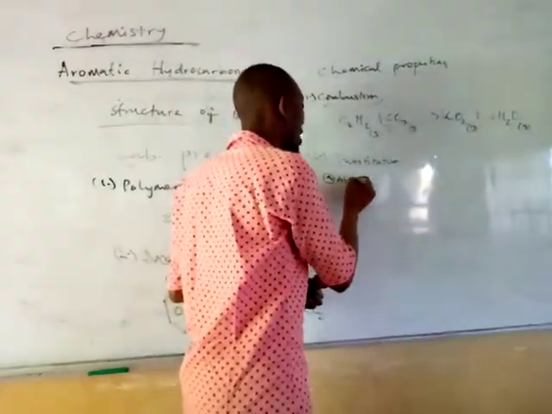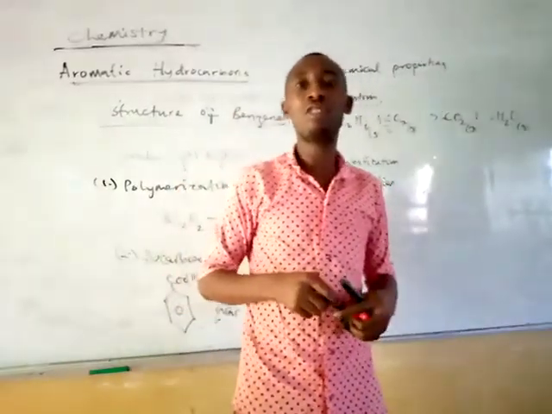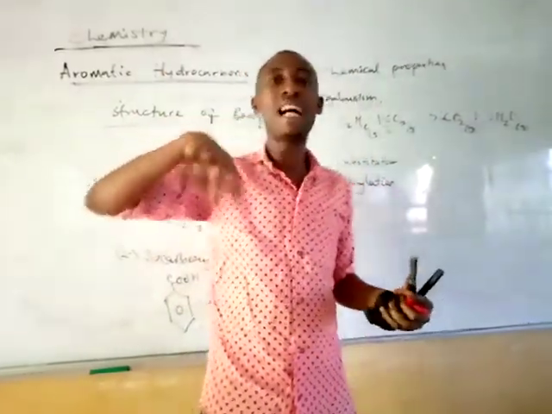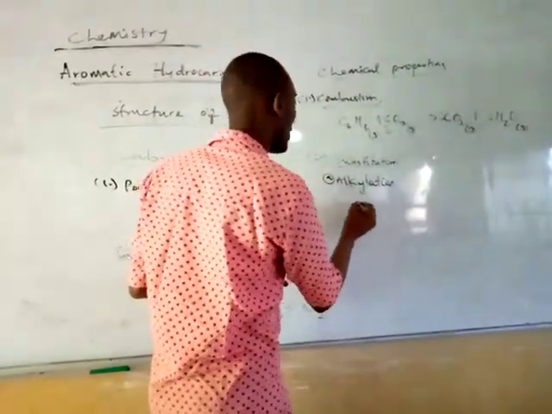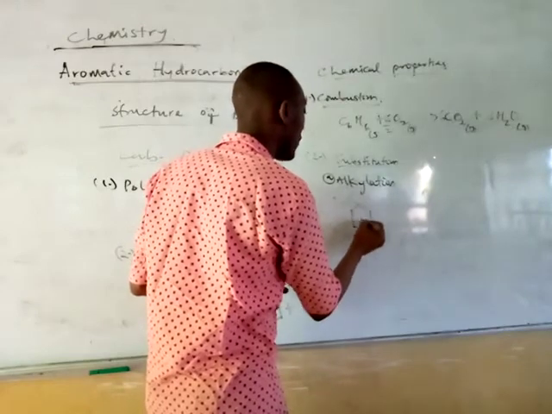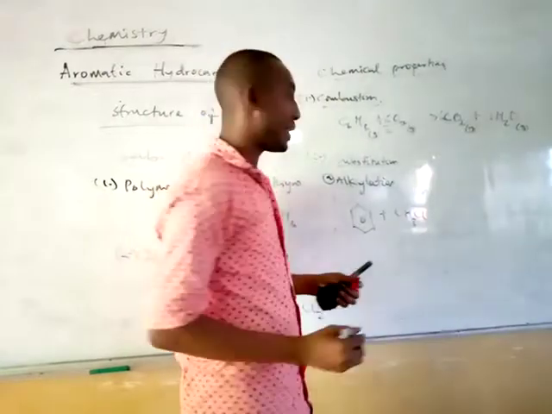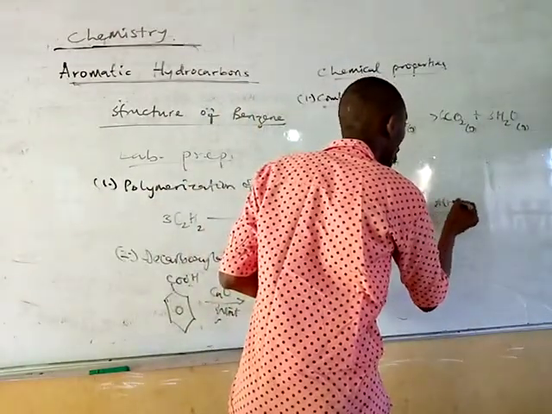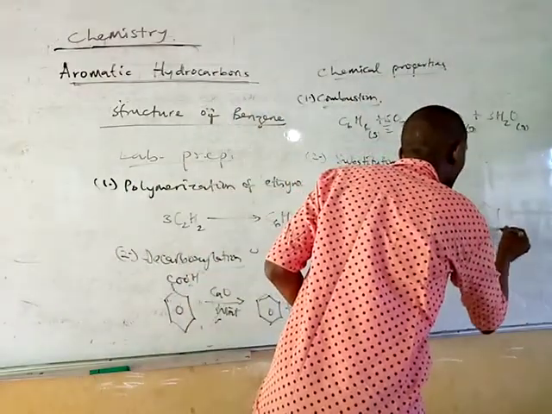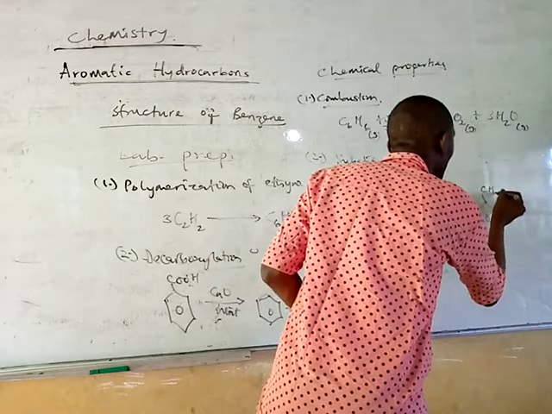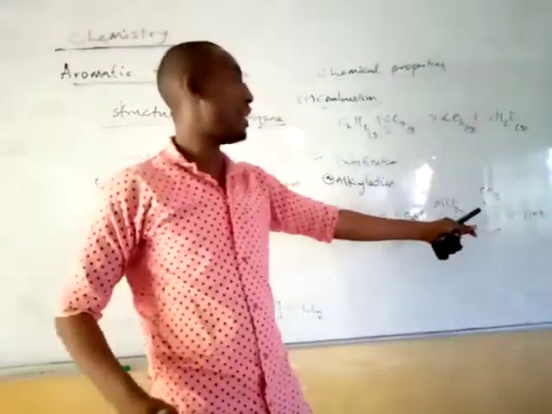So when you have alkylation, alkylation is a reaction whereby an alkyl is added to a benzene. So when that is to be done, if you have your benzene in this form and you are reacting it with chloromethane in the presence of aluminium chloride, what you will have is your toluene, or what you call methyl benzene, and HCl being formed.